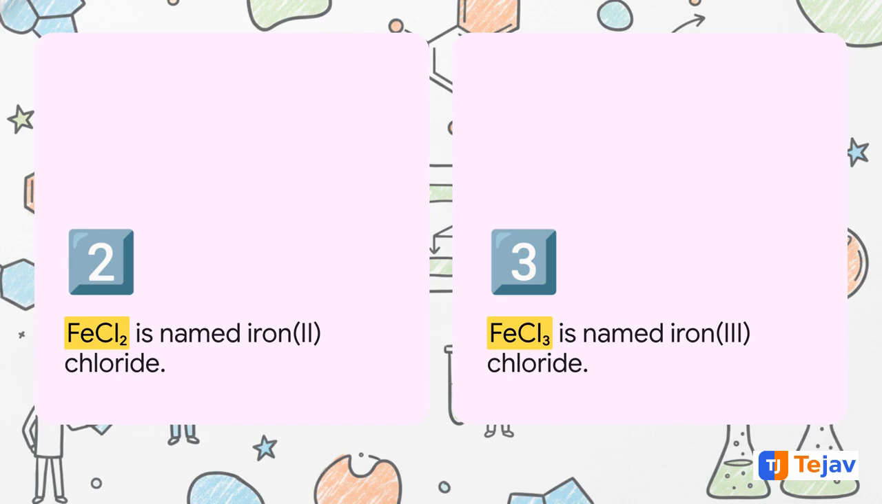Check out this comparison, FeCl2 and FeCl3. In FeCl2, we have 2 chlorine ions, each with a -1 charge. So the iron literally has to be +2 to balance it out. That makes it iron(II) chloride. In FeCl3, the iron needs a +3 charge to balance the 3 chlorides, so it's iron(III) chloride. The Roman numeral gives away the exact oxidation state.